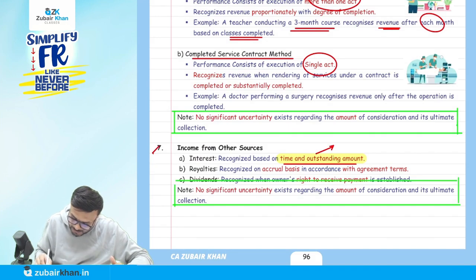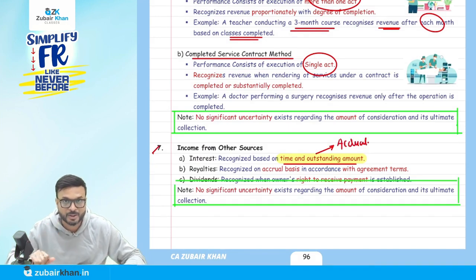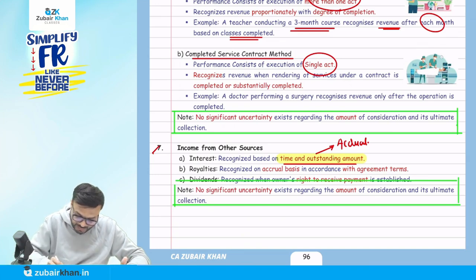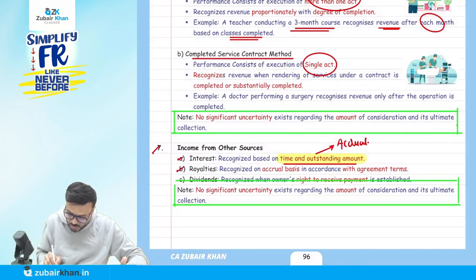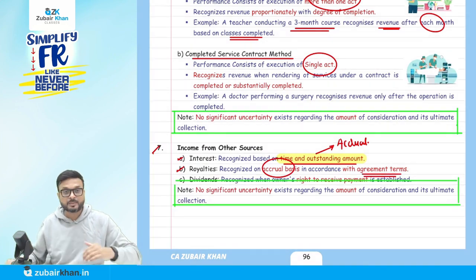But they didn't use the word accrual, so you are also not going to use the word accrual in the examination here. But when it comes to royalty income, then they use the word accrual basis here, in accordance with the agreement terms. What does it mean? Let me tell you.